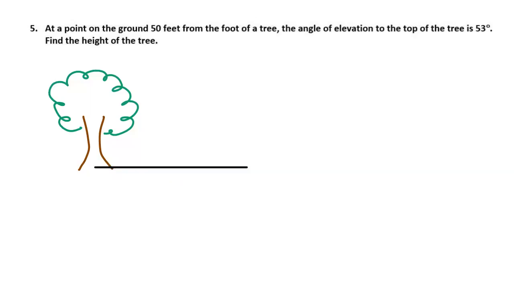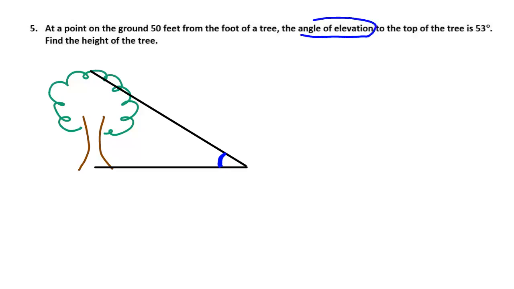So what would that look like if it says the angle of elevation to the top of the tree? What do I need to draw next? A line that's going diagonally upwards towards the top of the tree, something like this right here. And where would the angle of elevation go in that picture now? This little bit right here.